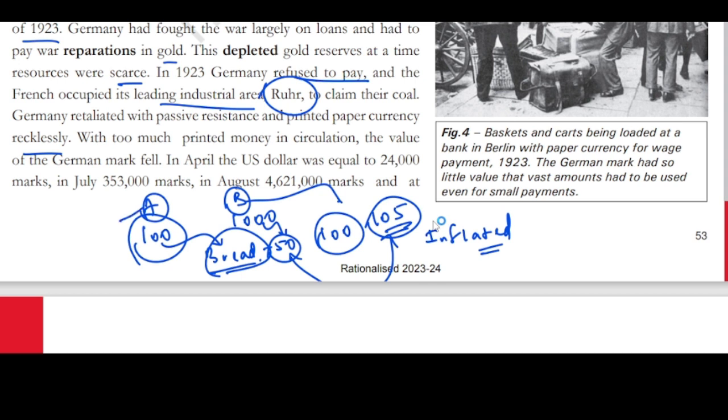Instead of giving me a job, the government is saying, okay, I'll give you money. It says, I'll give you 100 rupees extra, so go buy a bread. Now, when I go with 200 rupees, the person with 1000 rupees will give 205 rupees and take the bread. The same bread, which was 50 rupees, has become 205 rupees.